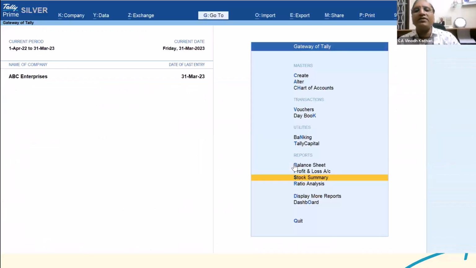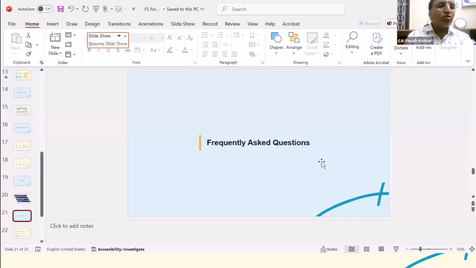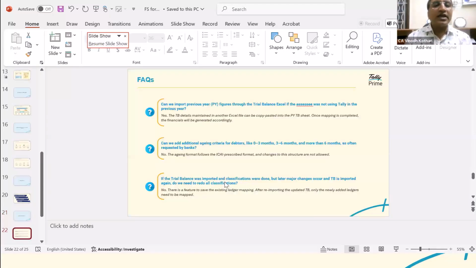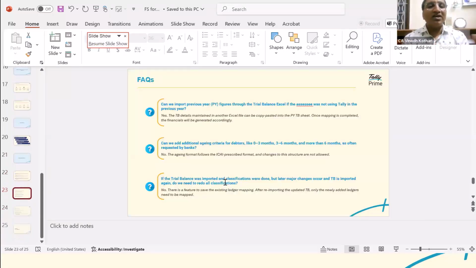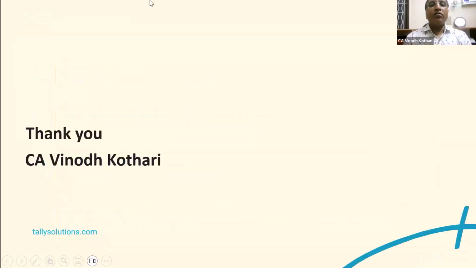So these are the few updates I thought, okay, we'll give in Tally. Lot of other many features Tally is coming. So with this, we complete the session. Now the floor is open. Some FAQs are there. This PPT I will share with the institute. They will share with you whether how the aging can be done. There are more details. So we'll take Q&A and then we'll close the session.